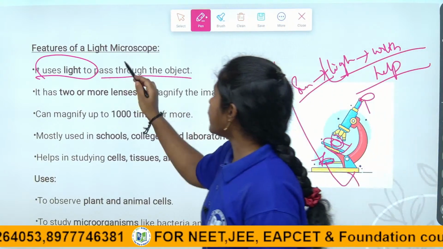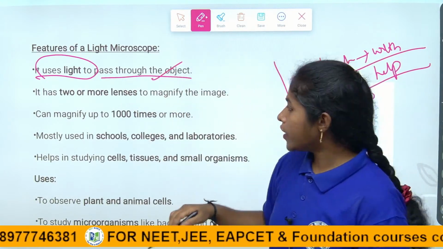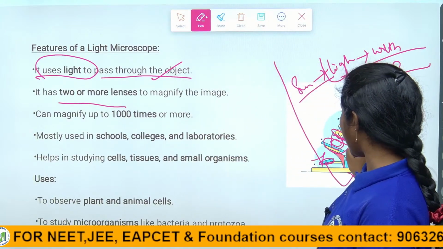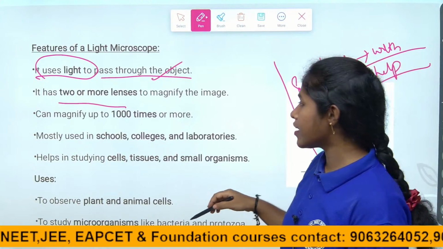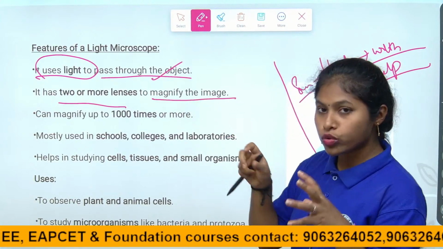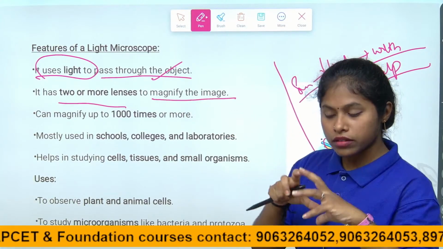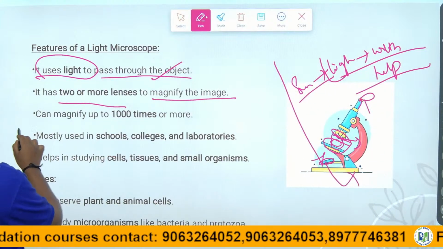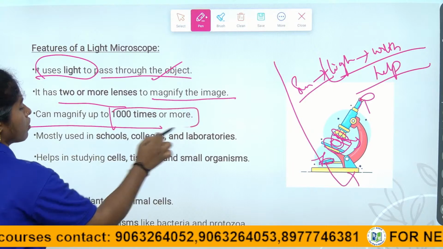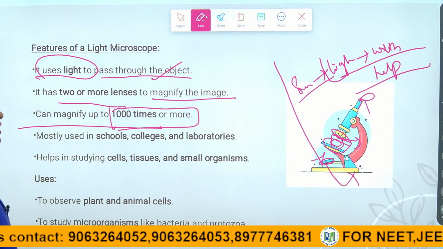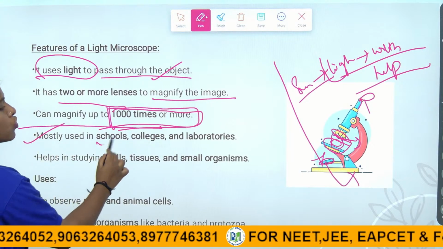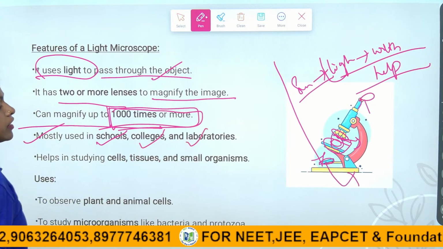It uses light to pass through the object, and it has 2 or more lenses. Here 3 are there, right children. The 2 or more lenses magnify the image so that it appears in a very clear way. It magnifies the image up to 1000 times or more. The light microscope has the ability to magnify 1000 times or more. It is mostly used in schools, colleges and laboratories.